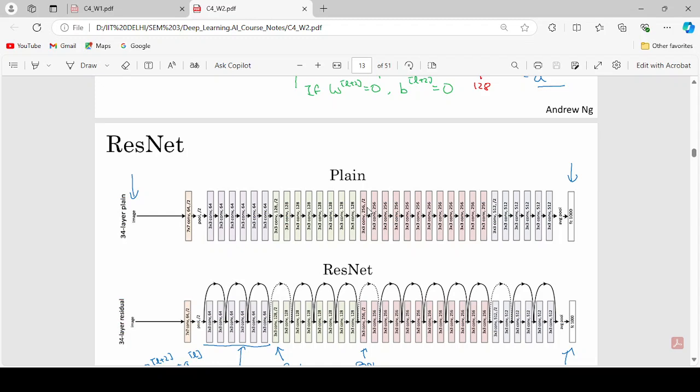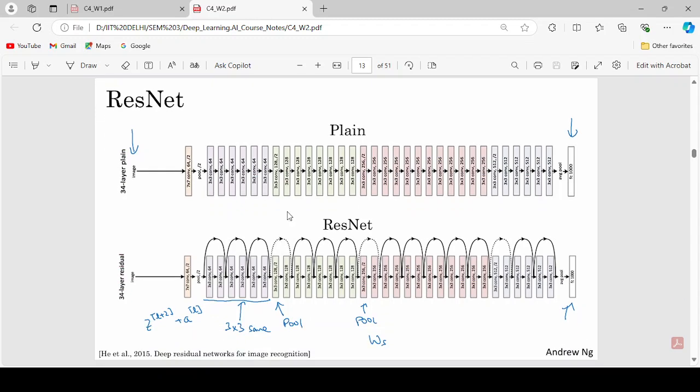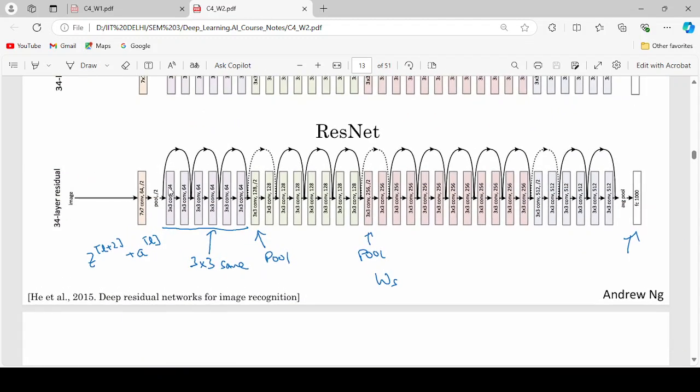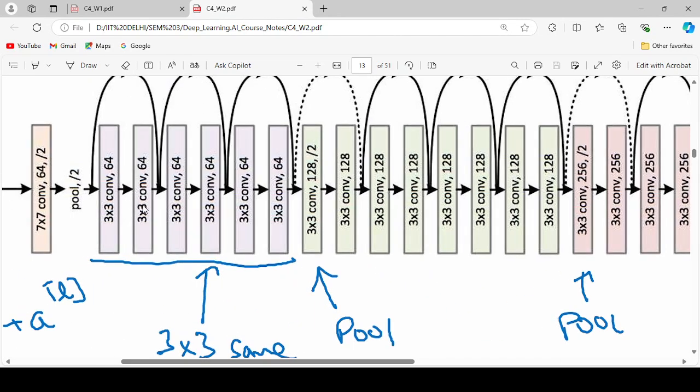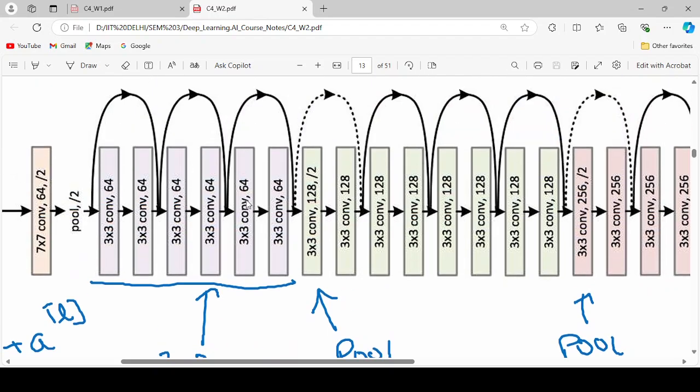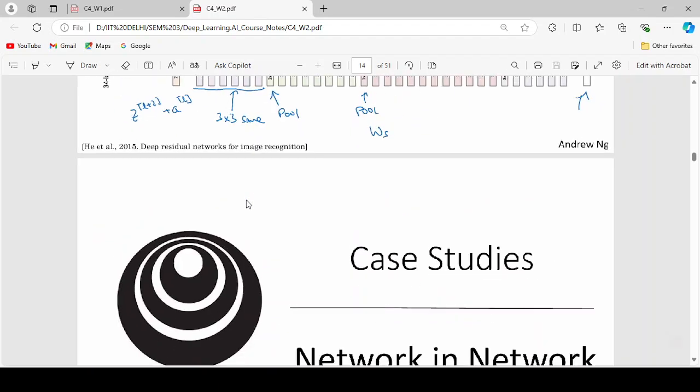And this is how ResNet works. I already explained that you can see we are doing a skip connection. We skip two layers, skipping the convolution layers, connecting the first layer output to the third layer output, doing the sum, and passing it into the ReLU activation function. Again, this cycle goes on similarly.